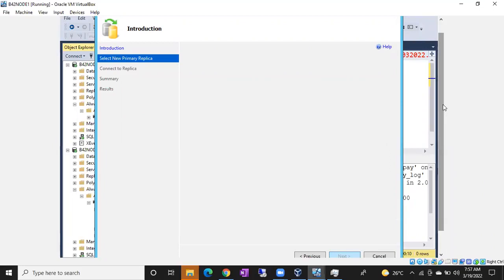Or if you want to go for a script, you can generate a script and run that script to fail over also.